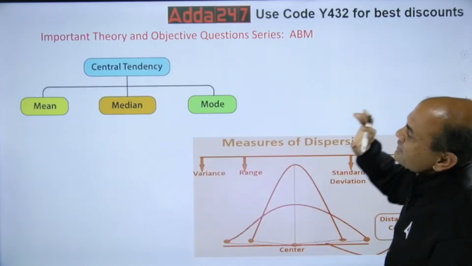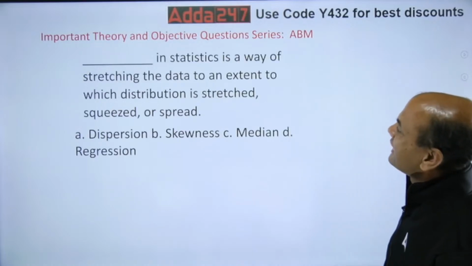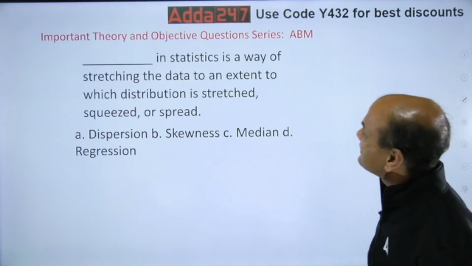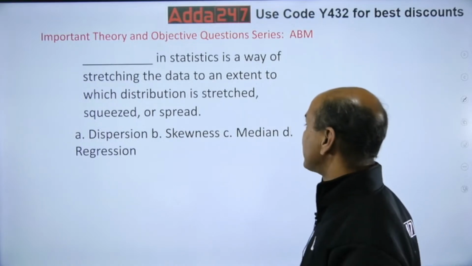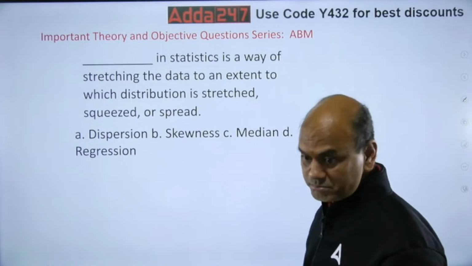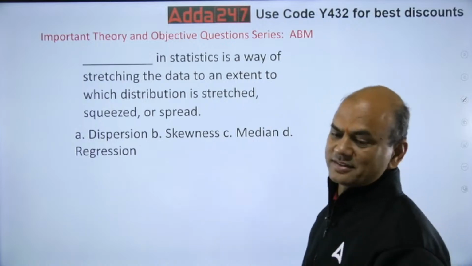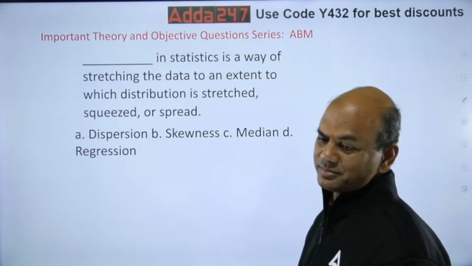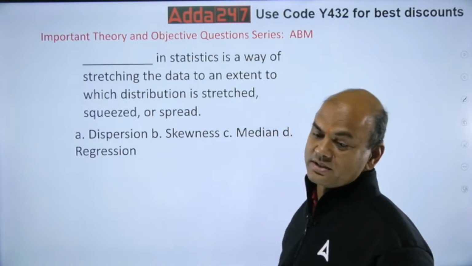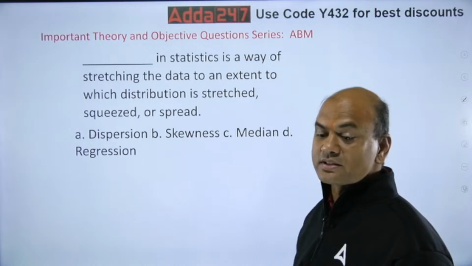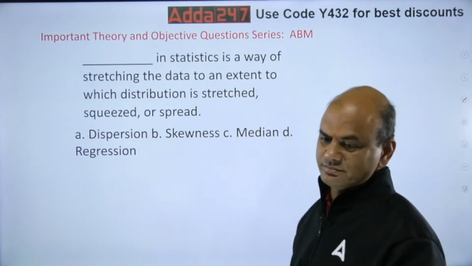Let me cover some theory now. Central tendency. Okay, one more question is there. Dash in statistics is a way of stretching the data to an extent to which distribution is stretched, squeezed or spread. क्या है ये? Way of stretching the data. Stretch means what? खींचना. Spread, फैलाना.